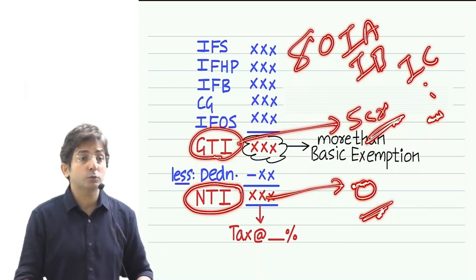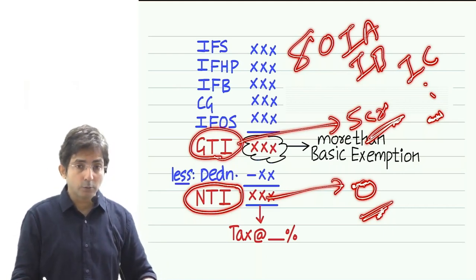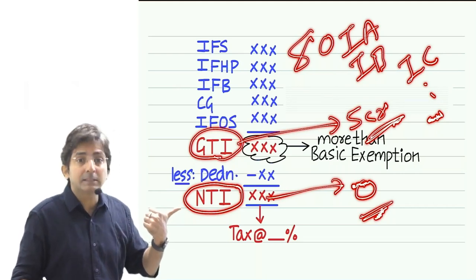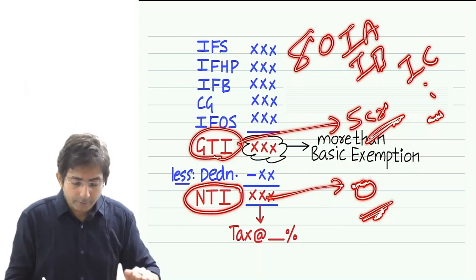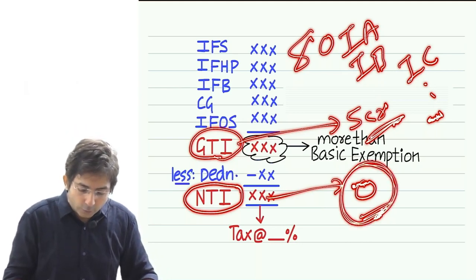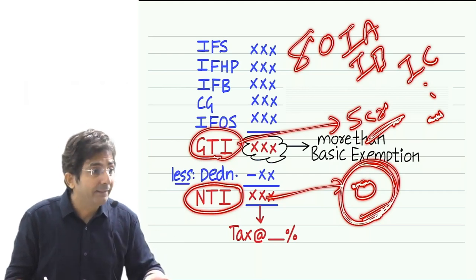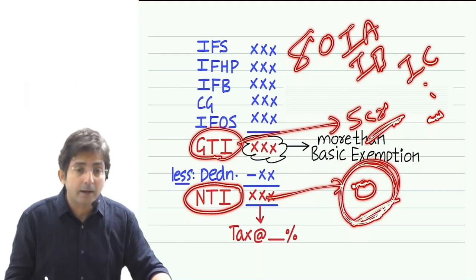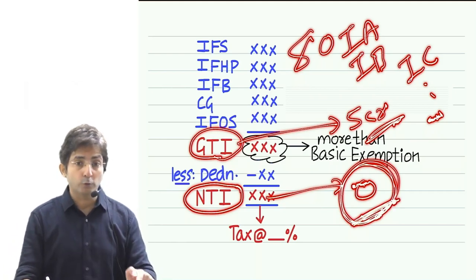Right now, you just want to have a feel that it is possible that a person whose gross total income is 5 crore, in my example, can even become 0. So now think: if 0 was the criteria to decide whether to file the return or not, then zero-income people would never file the return. But don't you think such people should file the return?